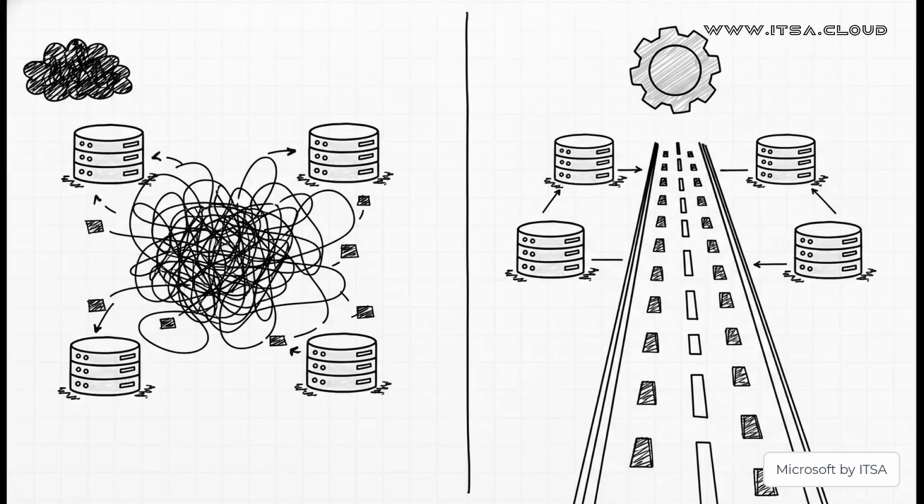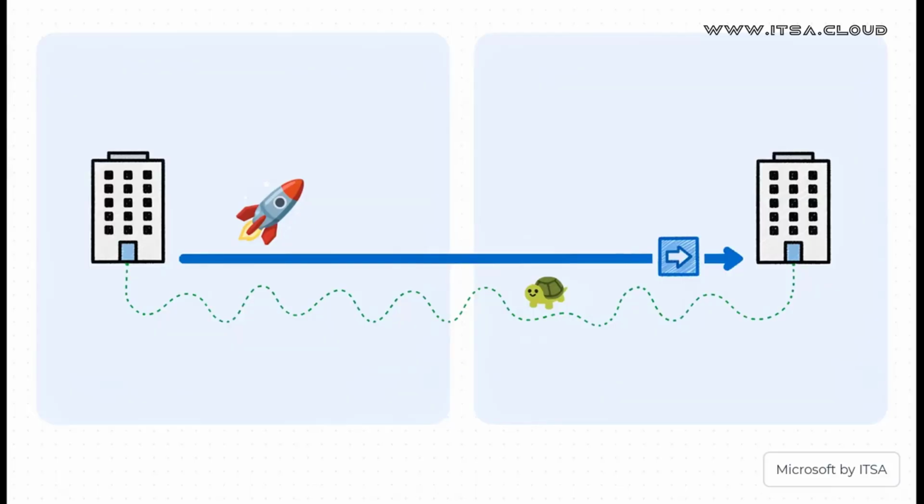Sites and Services lets you step in and design intelligent data highways instead. And here's how you do it. It's actually really cool. You create what are called site links between your offices, and you give each link a cost. Now, just think of cost like you're playing golf. The lower the number, the better.